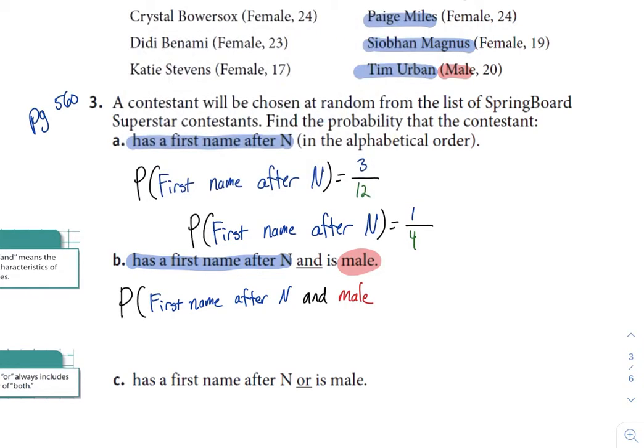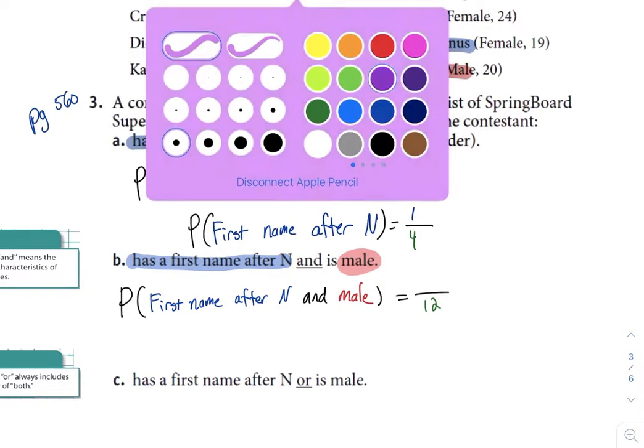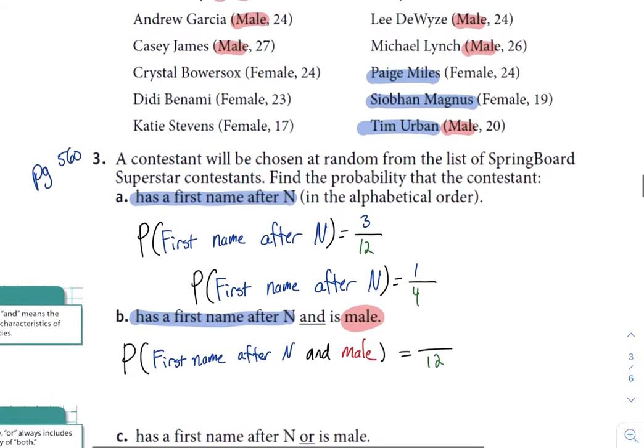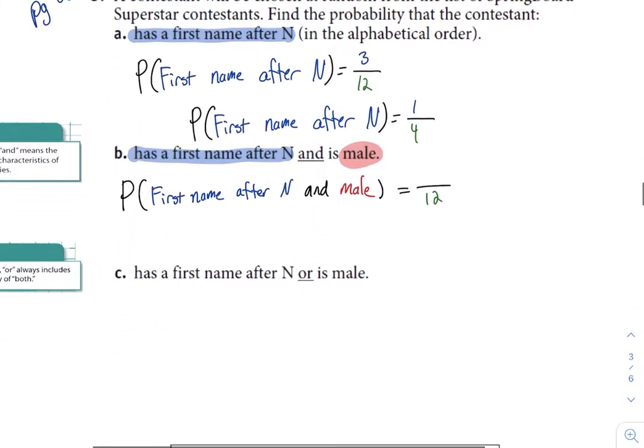All right, so same thing. It's going to be a fraction. We know the bottom is going to stay 12. We're still talking about the same list of contestants. There's still 12 of those. But now the probability, first name after N and male, means I need somebody that was highlighted both blue and red. And it looks like there's only one of those, which would be the last one here at the end. So first name after N and male, there was one of those out of the 12, so the probability is 1/12.